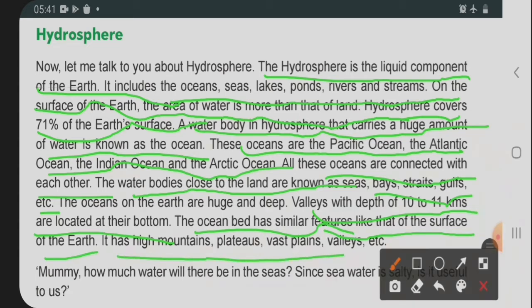It has high mountains, plateaus, vast plains, valleys, etc. We can see these on the land, and along with the water, the seas and oceans, on the earth we can also see big valleys, mountains, plateaus, plains, etc.